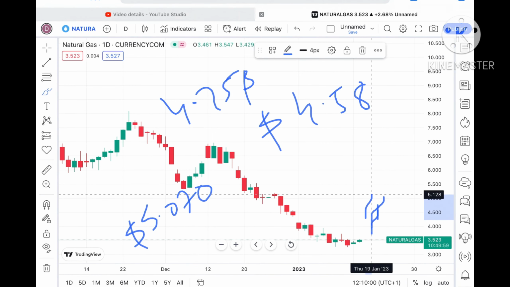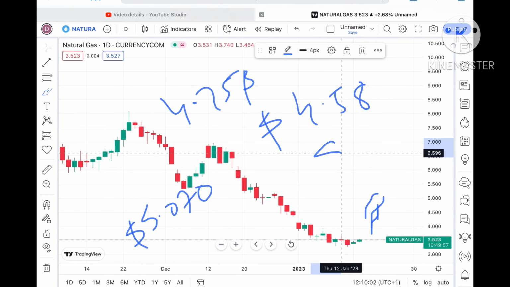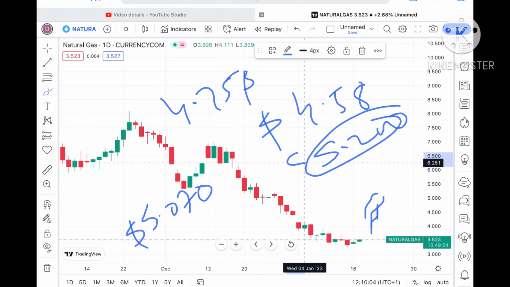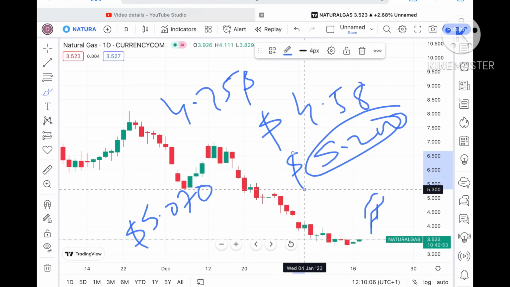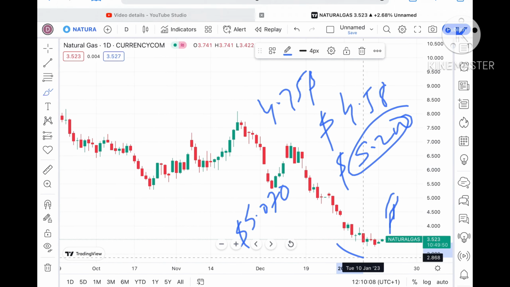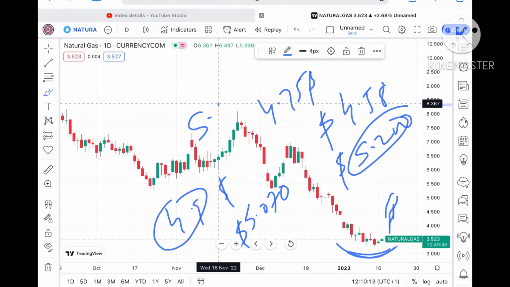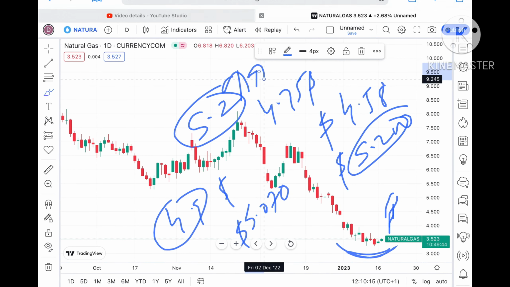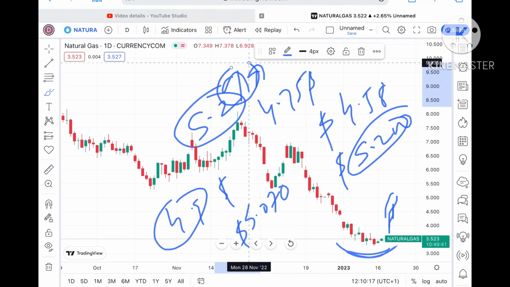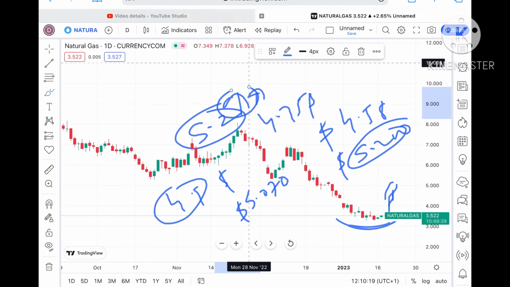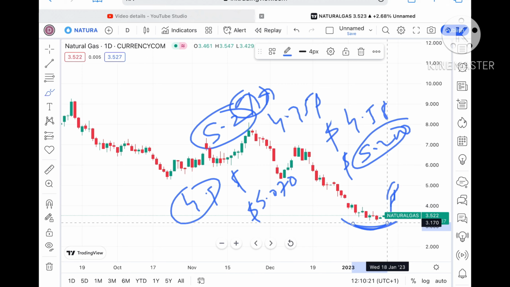Okay, and once the price sustains above this particular level, we can see it can touch a level of $5.200, and if that level moves further upside, then we can see it can go further high, because a swing will form. Once it sustains above 4.9, as said, it can touch a level of 5.2, and once it sustains 5.2, the probability of going further upside is there. Now you have to understand something. A swing is forming here.